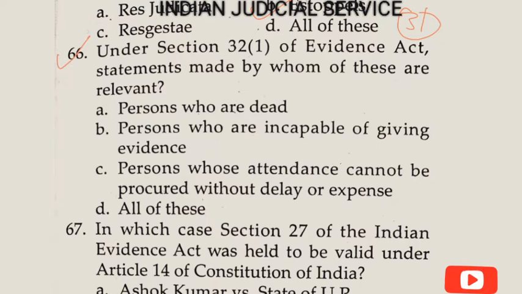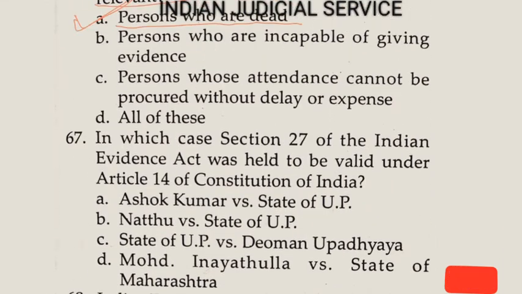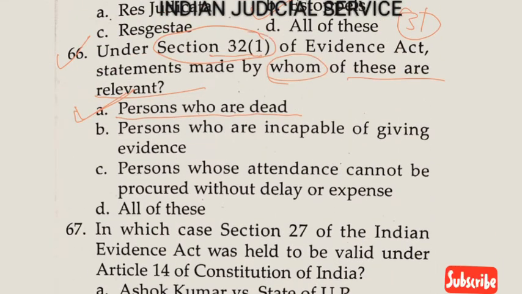Now question number 66. Under section 32 subsection 1 of the Evidence Act, the statement made by whom of these is relevant? The statement made by a person who has died. So the answer here is option A. It is also called the dying declaration under section 32 subsection 1.